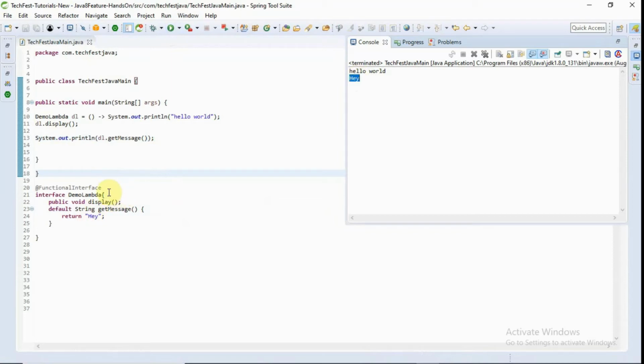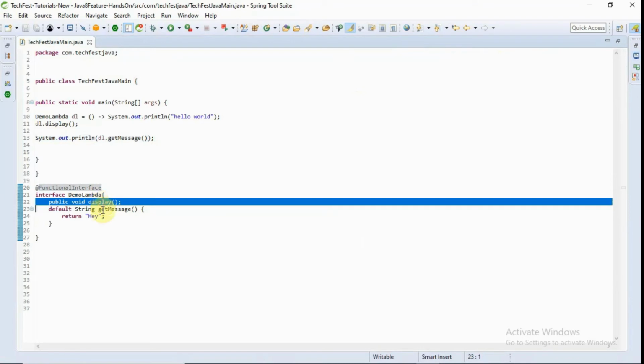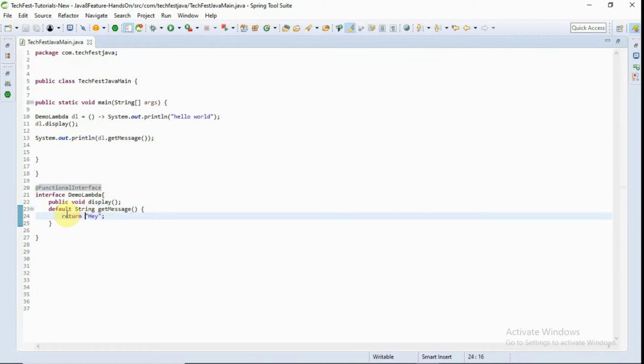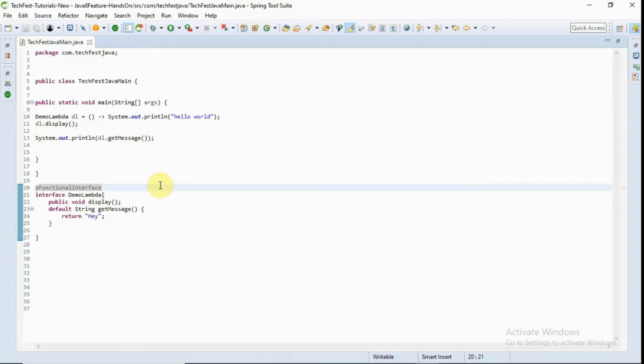So a functional interface can have only one abstract method. It can have multiple default and multiple static methods. So that is the functional interface. Now come to the Lambda expression again. To provide the implementation of those abstract methods, or I would say the functional interfaces, we can define a Lambda expression. And what is the benefit of Lambda expression?